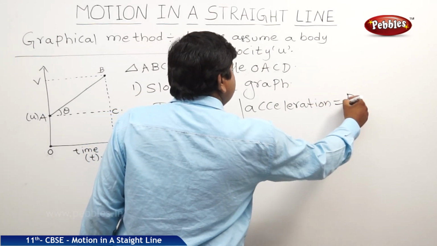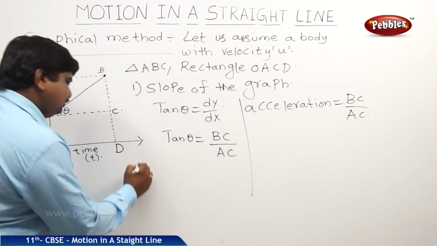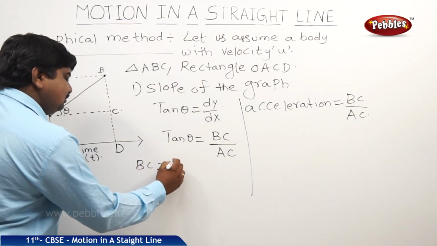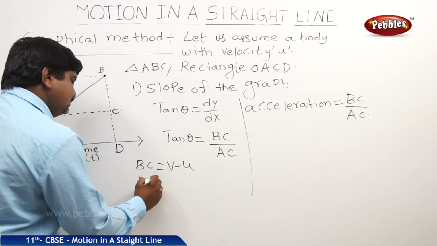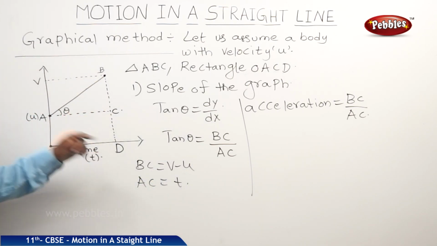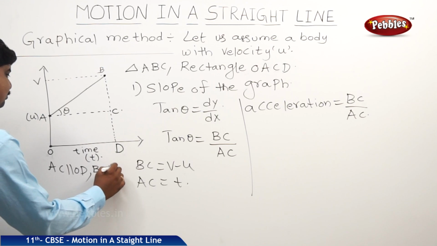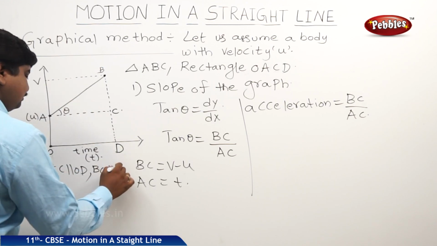is equal to BC by AC, where BC is equal to V minus U, AC is equal to time, where AC is parallel to OD, BC is parallel to AV.